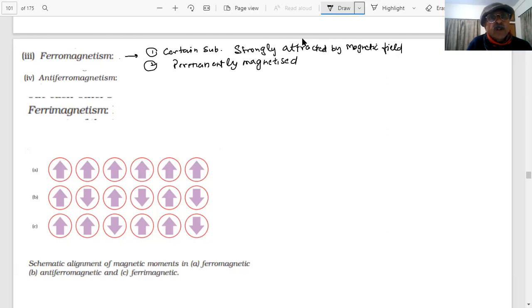Examples, students. Can you give me examples, students? Examples are going to be asked. Iron is there, students, cobalt, nickel. Iron, cobalt, nickel, you know these three, you should remember. Iron, cobalt, nickel. Gadolinium, students, NCRO2. Examples important for the exam.